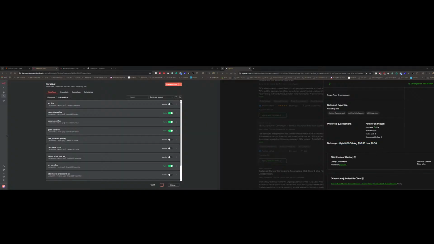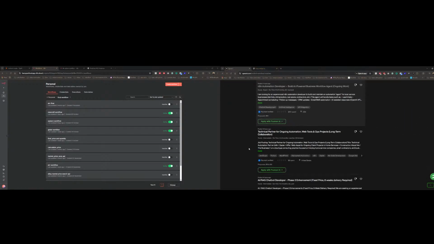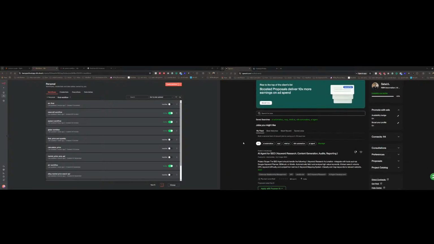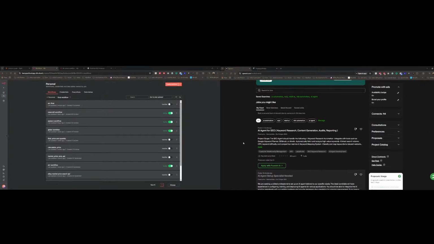The good thing is, yes, he has a previous client, Comfy, for the Comfy UI. Upwork has become kind of a competitive place right now, and it has become kind of an art to apply to jobs. AI agent for SEO, yes, we do that.